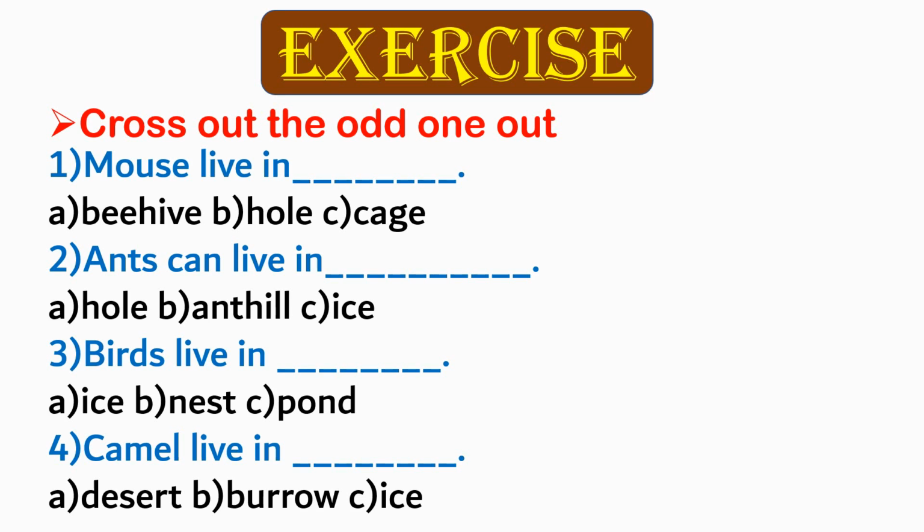The options are hole, anthill, ice. 3. Birds live in dash. The options are ice, nest, pond. 4. Camel live in dash. The options are desert, burrow, ice.